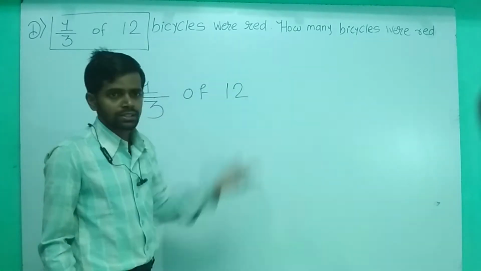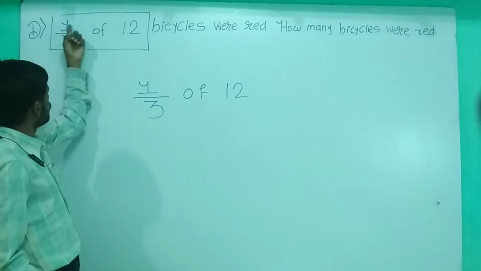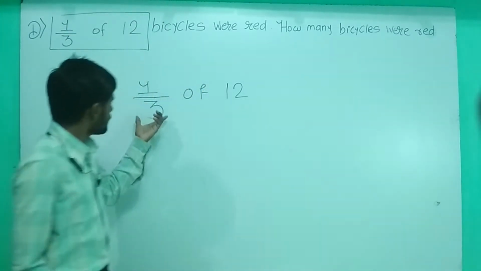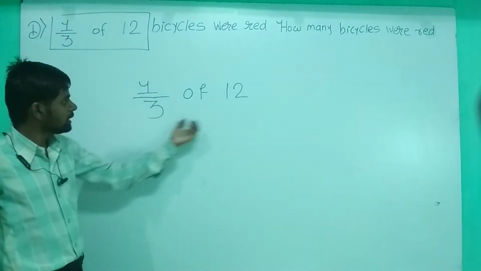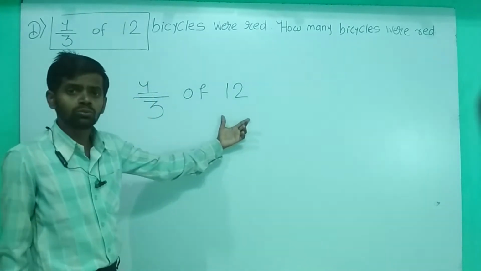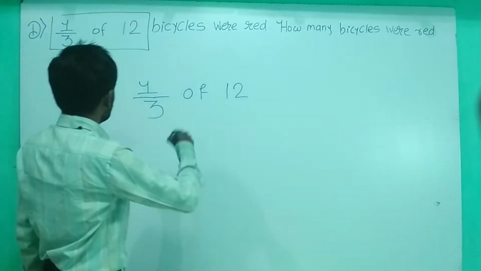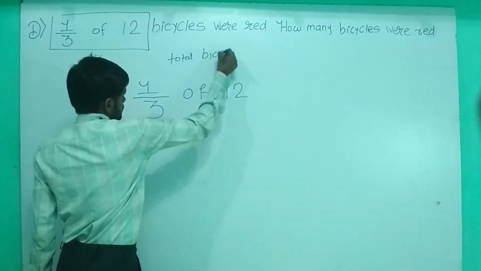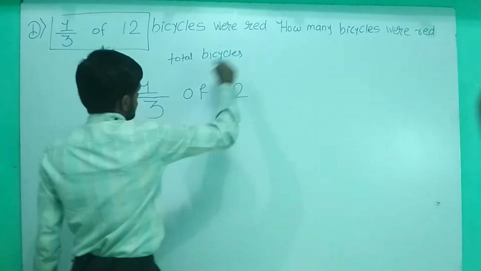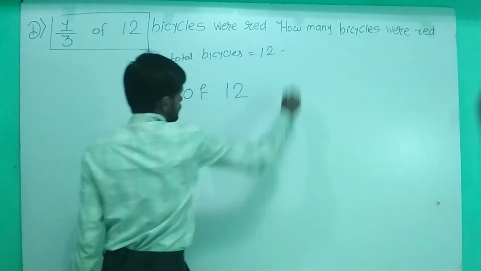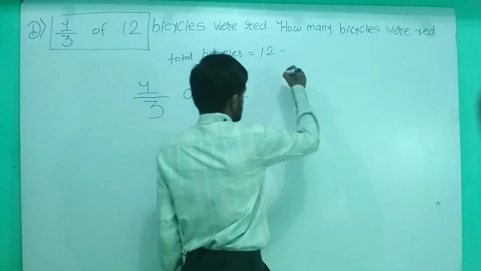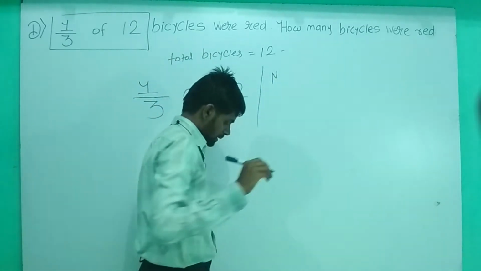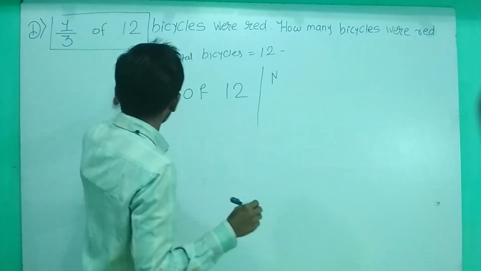Total number of bicycles is equal to 12. Then you can write: 1/3 of the bicycles are red is equal to question mark. I'm writing this quickly. So 1/3 of 12 it is. Give me a minute, I'm writing here. Total bicycles is equal to 12. It is your first statement. And number of bicycles that were red. Give me a minute, I'm erasing.